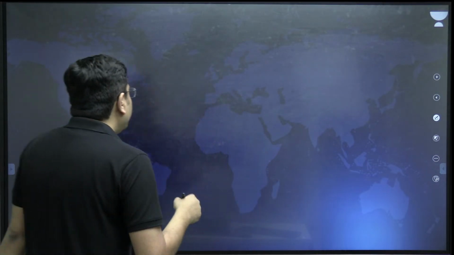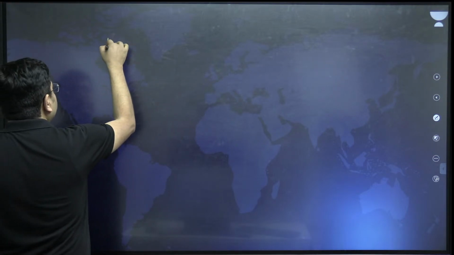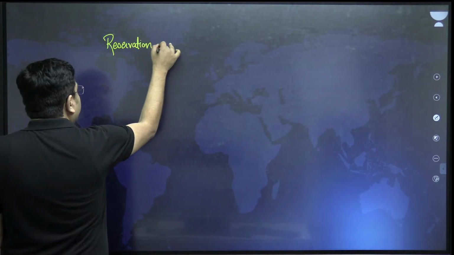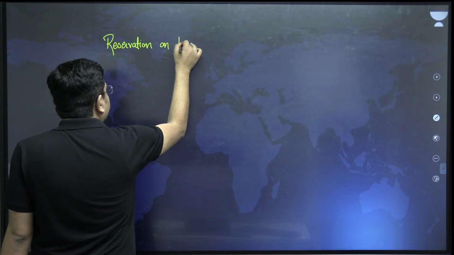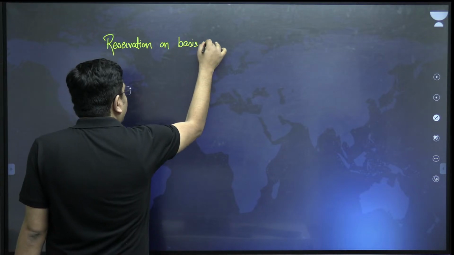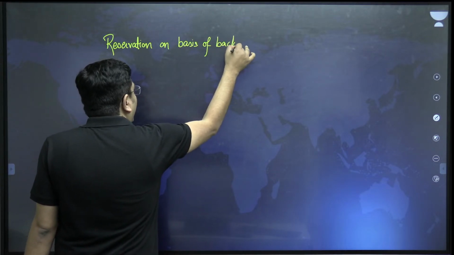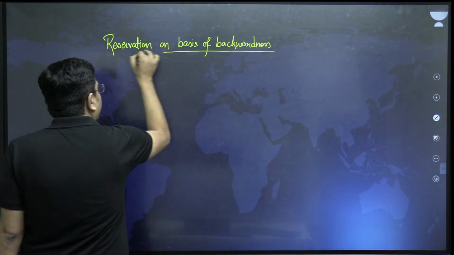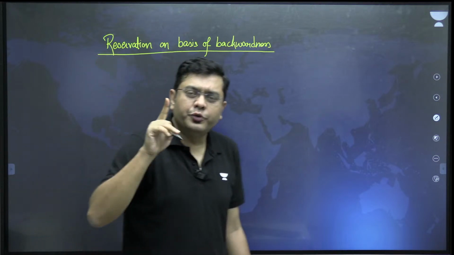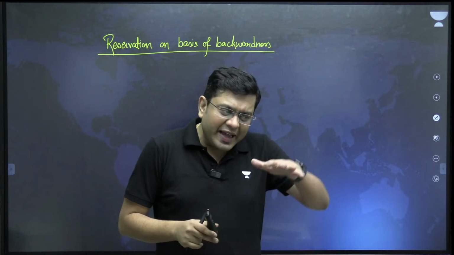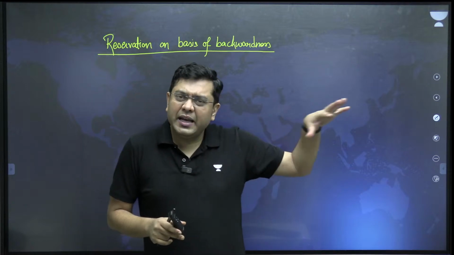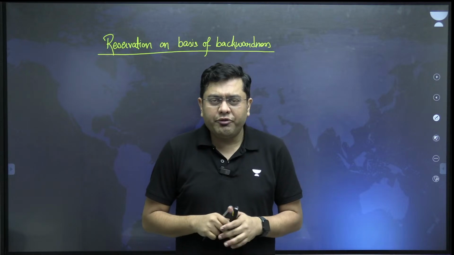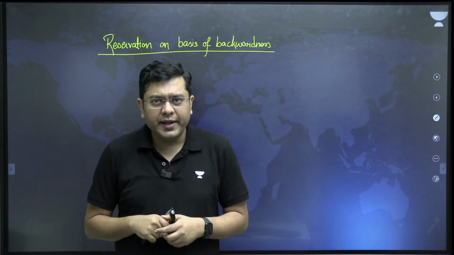First of all, the reservation, the measure of backwardness. So remember how we started the conversation. The purpose of reservation was what? To ensure that those people who have basically been marginalized historically and traditionally also attain an equal footing, and also get an equal opportunity.